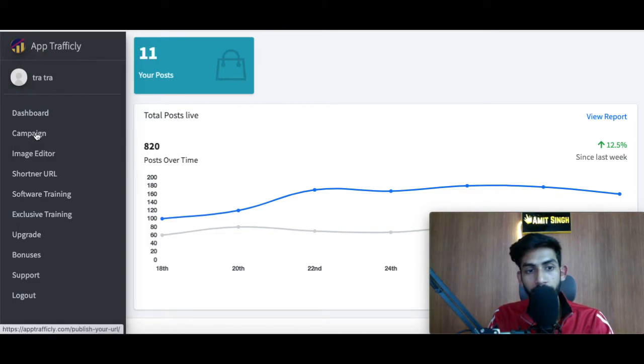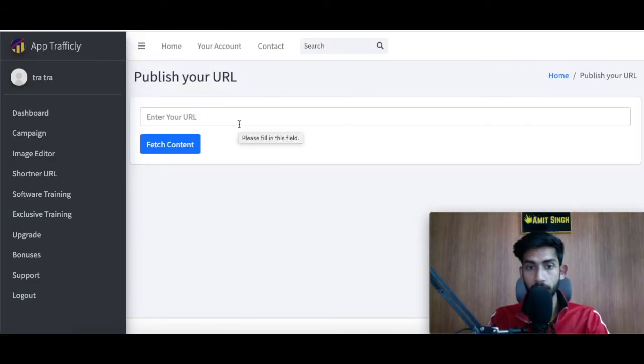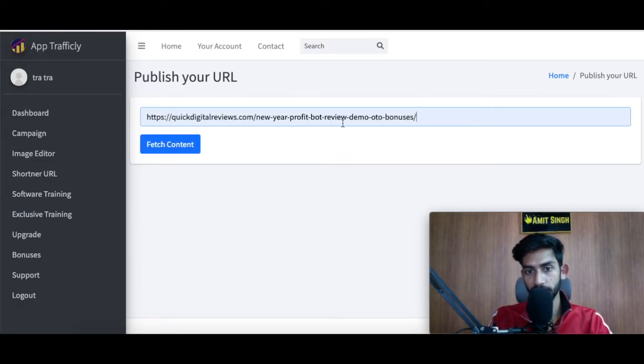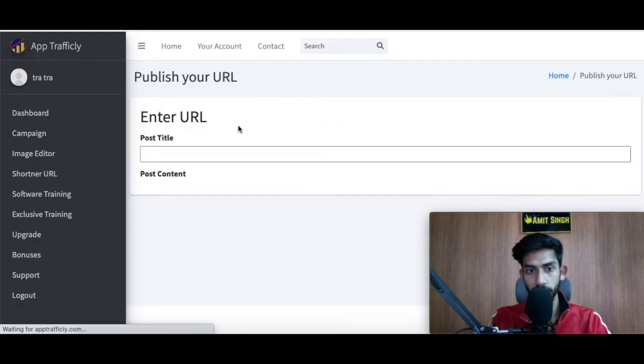So if you go to campaign, once you come here, all you need to do is paste the URL of any website from where you want the content to be fetched. I had this URL, so I'll just use this URL which is from my website. I'll click on fetch, and as soon as I click it, it will start fetching all the contents from this page.